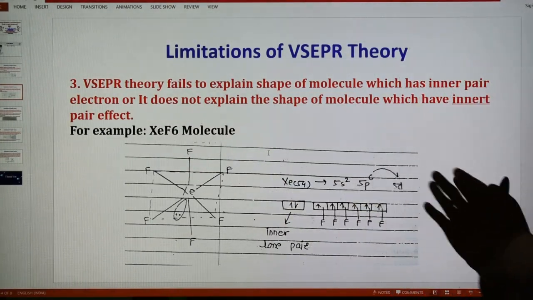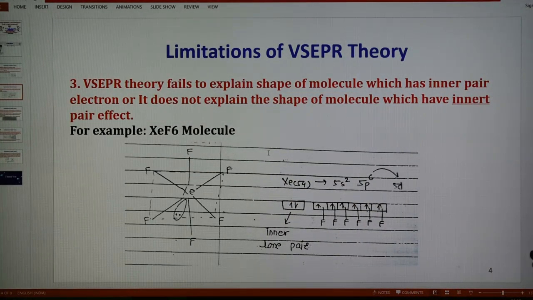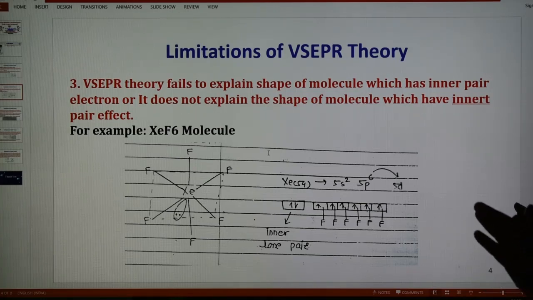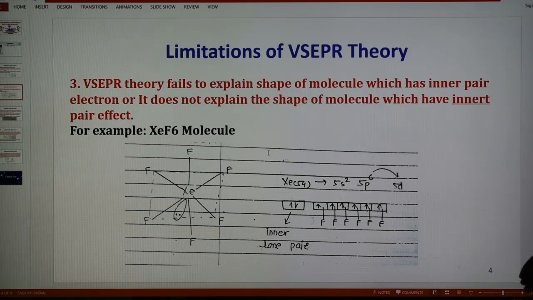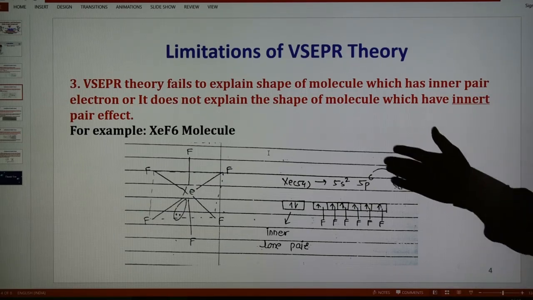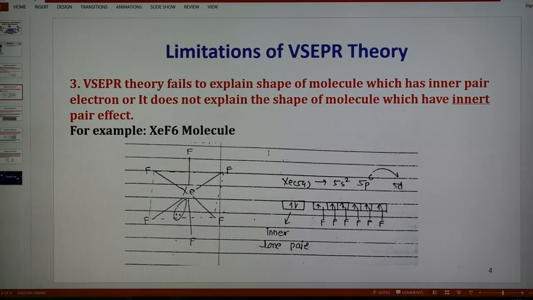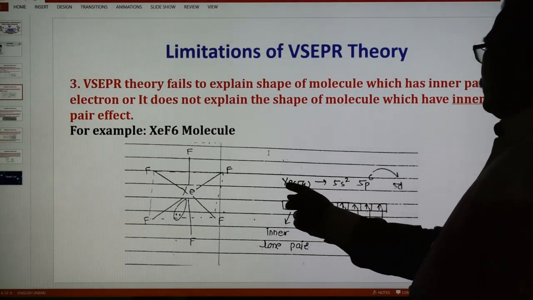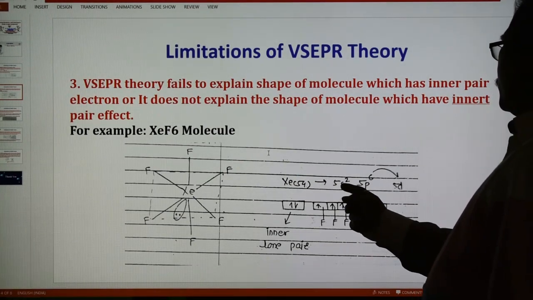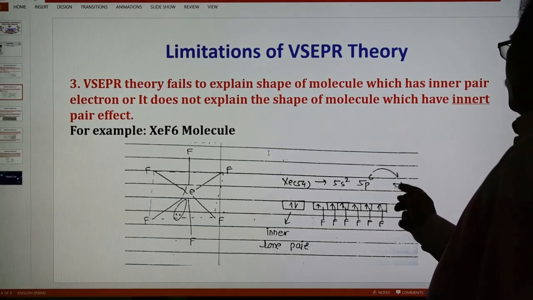If inner pair electrons are present, or the inert pair effect is there, then this VSEPR theory could not explain such type of molecule. An example is given here: the xenon hexafluoride molecule. In the case of xenon hexafluoride, xenon is the central atom, the atomic number is 54, and the valence shell configuration is 5s2, 5p6 and 5d0.